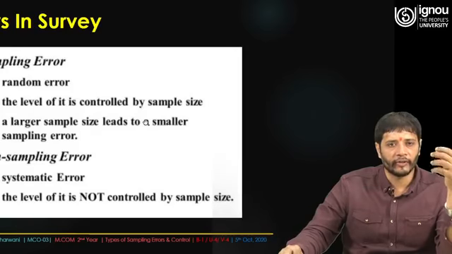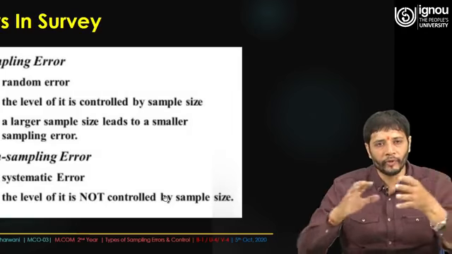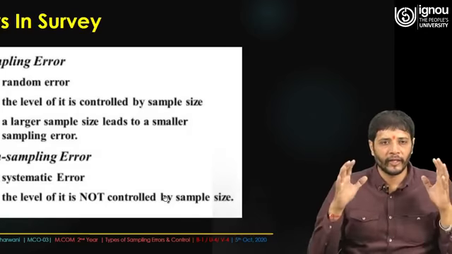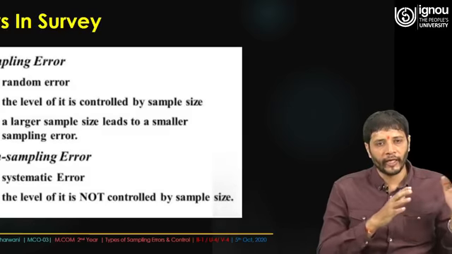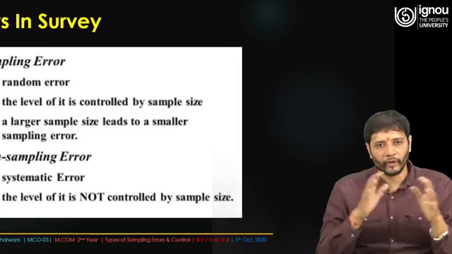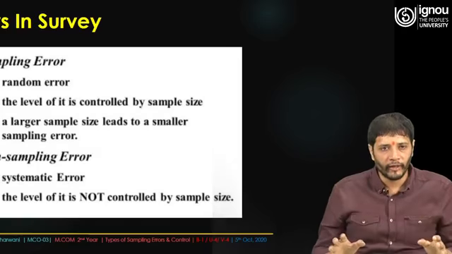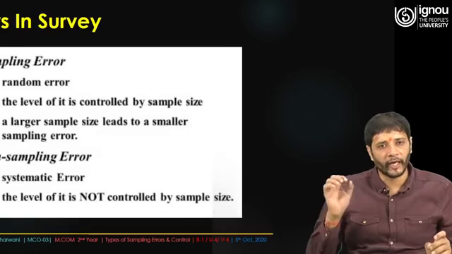A large sample size leads to a smaller sampling error. That is very true, because if you have a huge sample size representing the whole population, from the underneath to the pinnacle, from all the domains, not just one domain but north, south, east, and west, you get very good sample results and there must be fewer chances of sampling error. But the error will still be there.